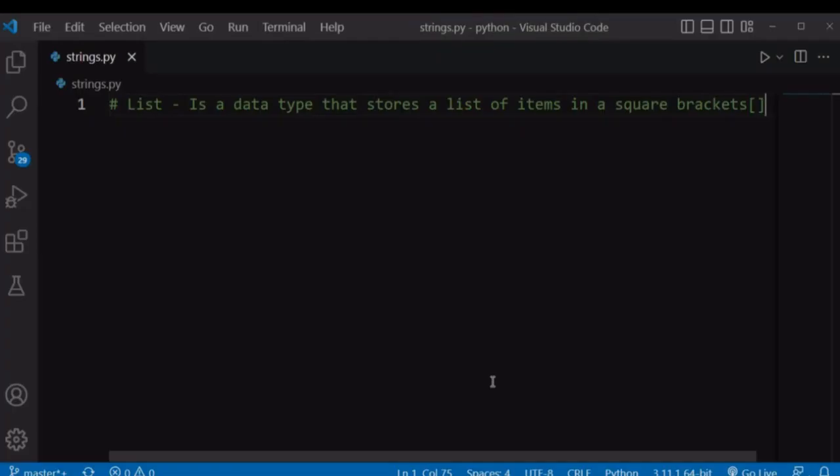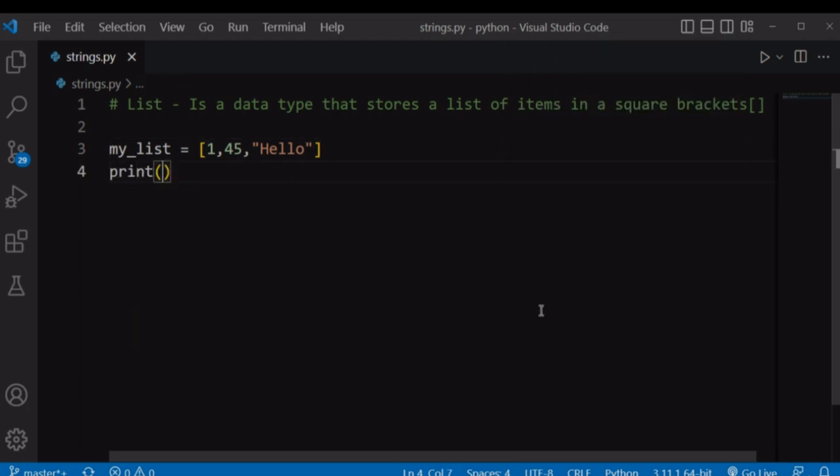Let's talk about lists in Python. A list is a data type just like strings and numbers that stores a list of items using square brackets. Let's define a list of items and then store them in a variable myList. We define the myList variable, then assign it to a list of items using square brackets, and these items can be of any data type. It can be numbers, strings, and so on. So let's start with numbers, maybe 145, and maybe you can have some string like hello, and we separate these items using commas. Let's print this list onto the screen.